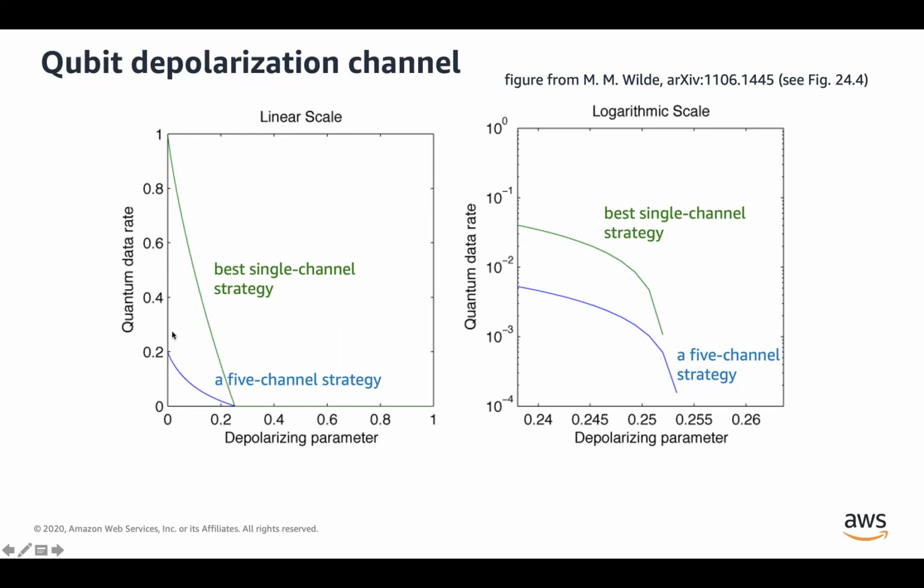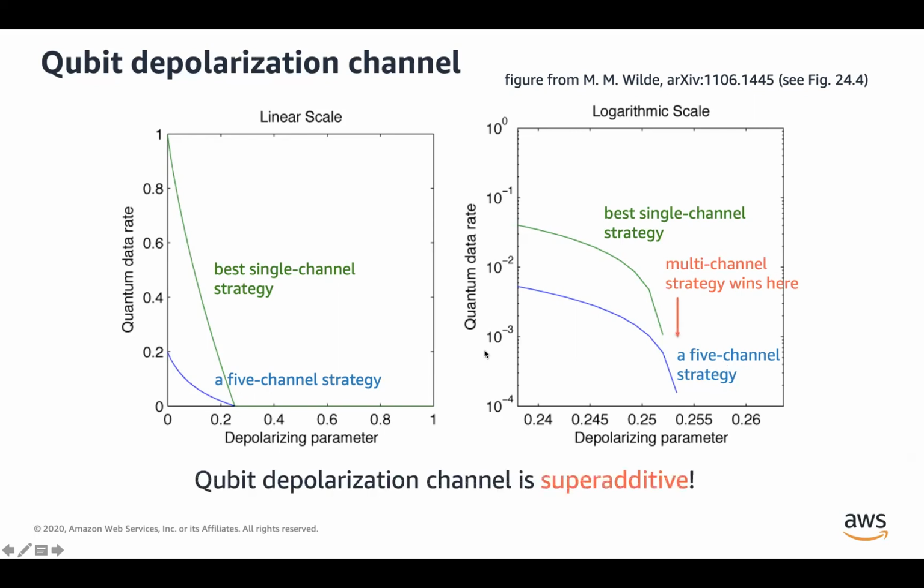And because of that, in most of the parameter regime, the 5-qubit strategy is outperformed. But if we zoom into this highly noisy regime, then we can see that there are some noise parameters where the 5-channel strategy outperforms the best single channel strategy.